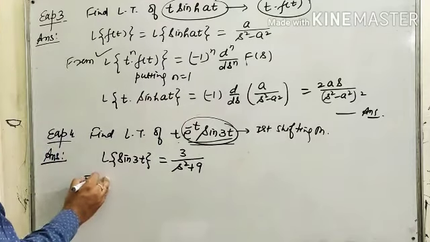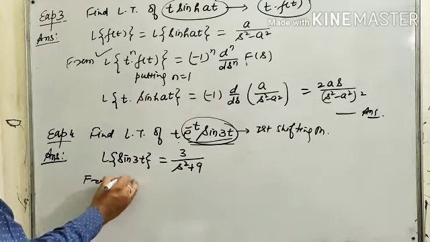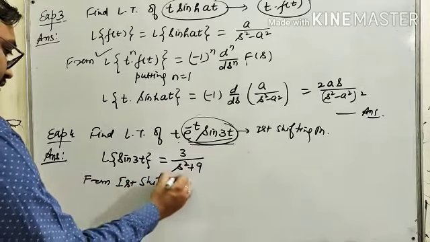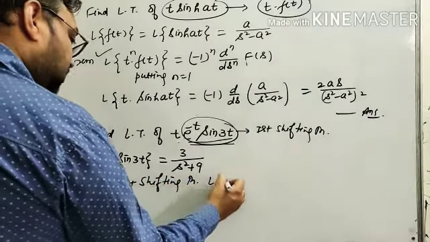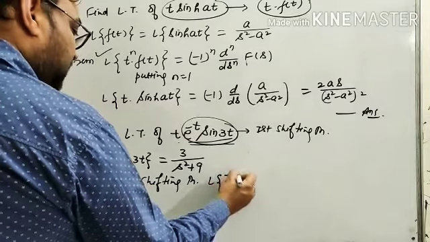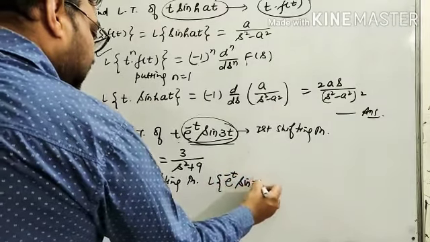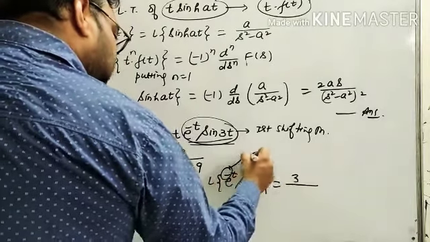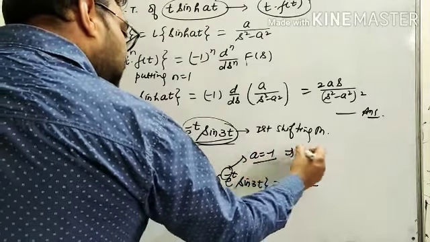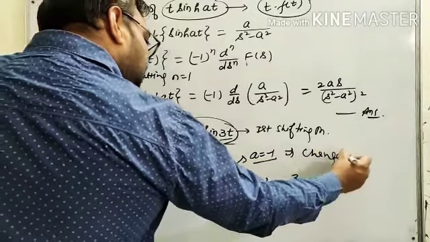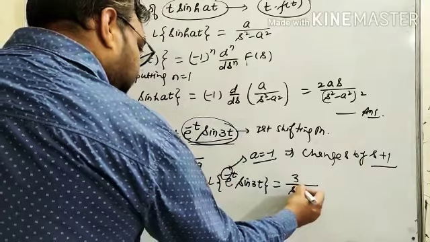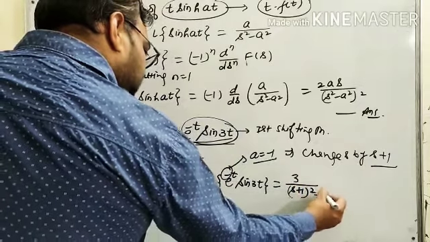So from first shifting theorem, Laplace of e raised to power minus t sin 3t will convert into 3 upon, here a is equals to minus 1, so we have to change s by s plus 1. So 3 upon (s plus 1) square plus 9.